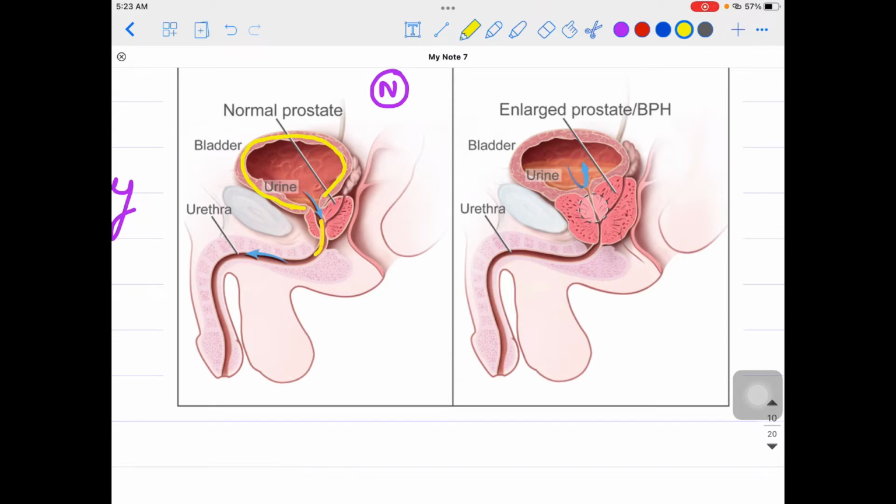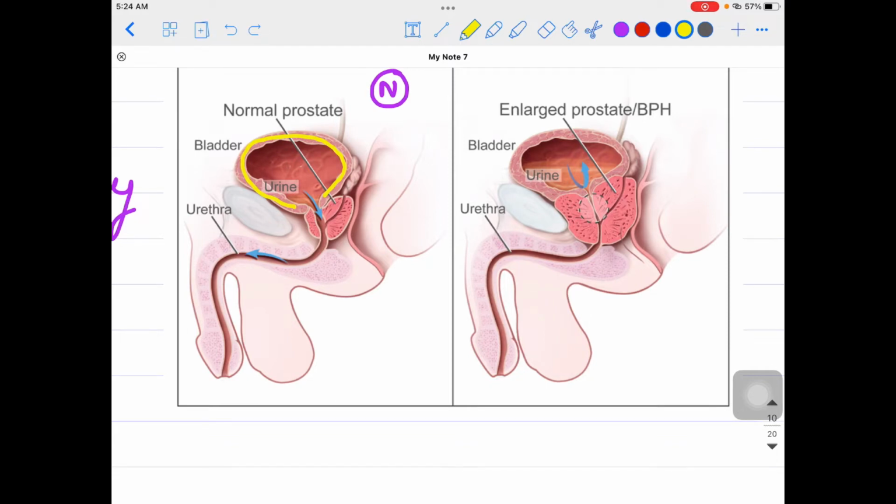This part over here is the urethra. Then you can see this is the prostate. This is the normal prostate, and you can see the urethra is wide open, so there is ample space for urine to pass down through